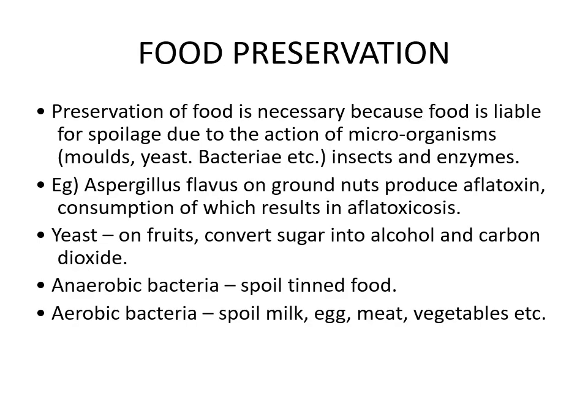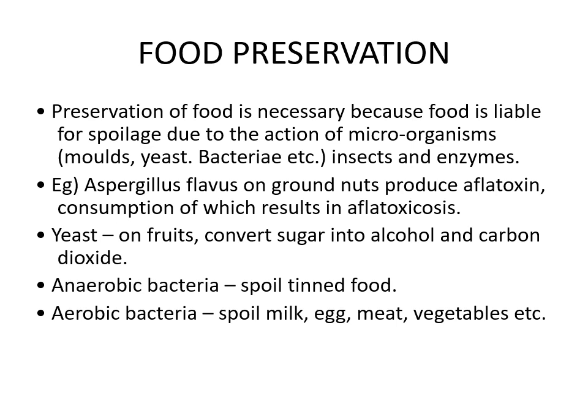Food preservation. Now, food preservation is necessary because food is liable to spoilage due to the action of microorganisms. Usually the molds, yeast, and bacteria can all spoil the food, and again insects and enzymes. Examples are Aspergillus flavus on groundnut, which produces aflatoxins, and consumption of this could lead to aflatoxicosis, which we have just seen.